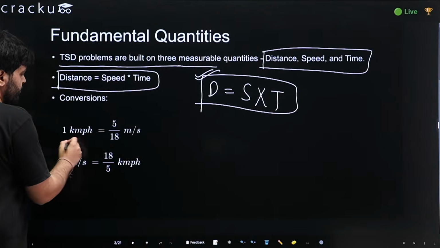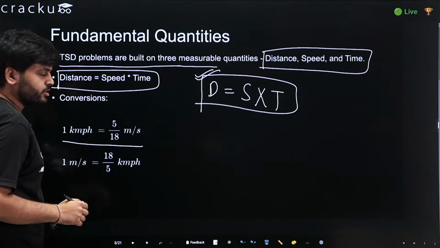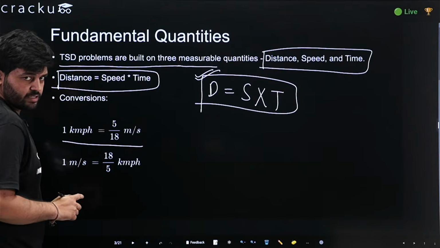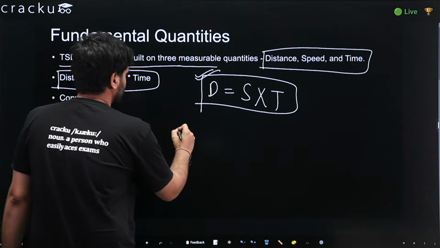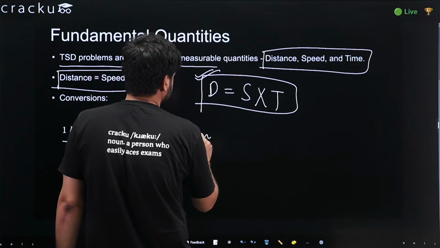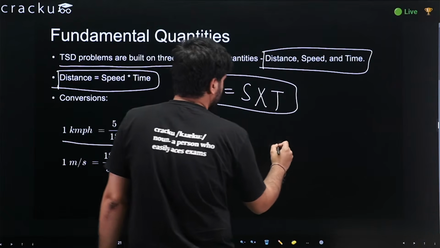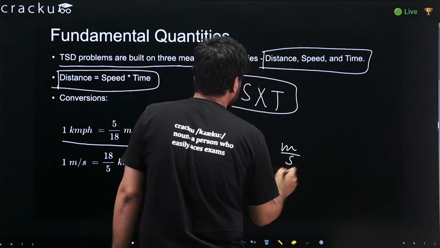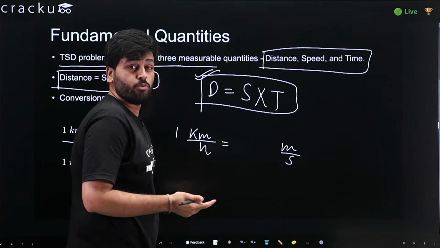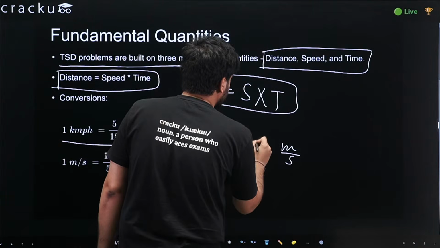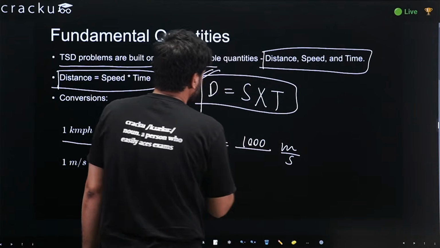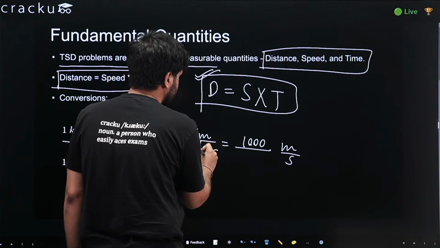Here you can see some conversions as well. Basically you can derive these conversions yourself if you don't remember. So 1 kilometer per hour, we have to convert this into meters per second. Now we know 1 kilometer equals 1000 meters. And 1 hour equals how many seconds?